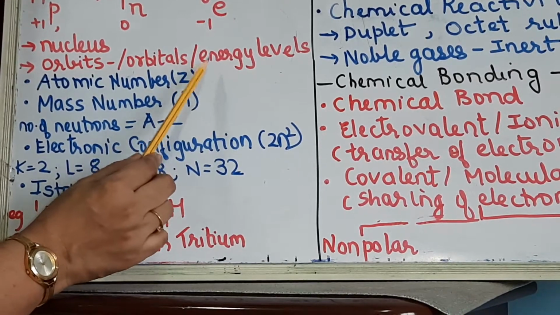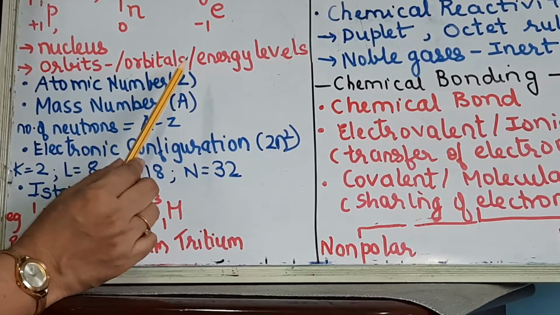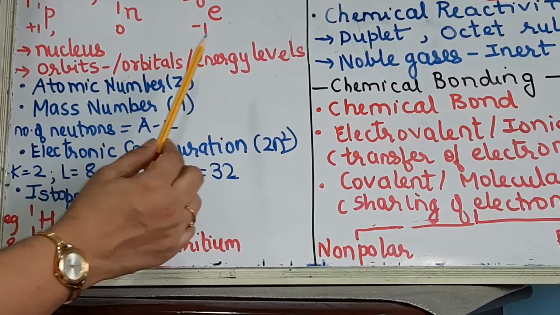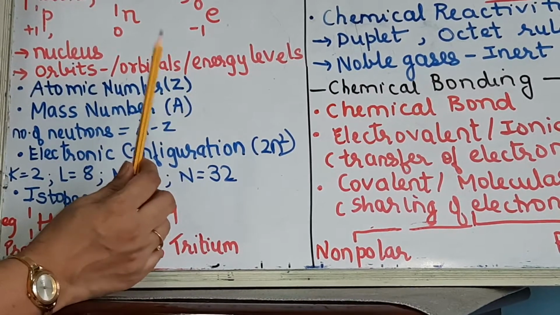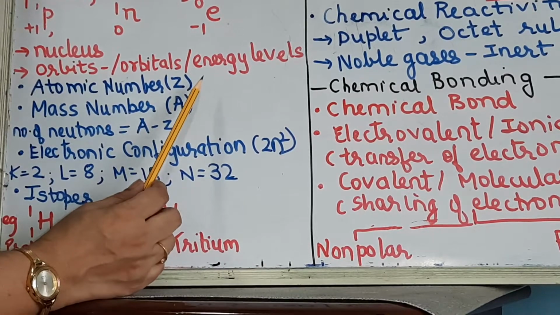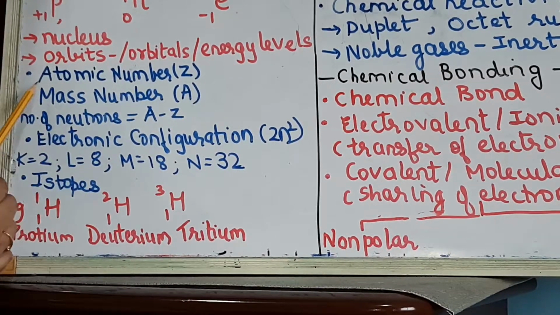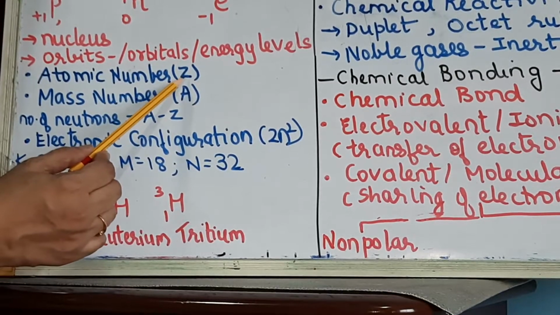So the one which is closest to the nucleus will have the least energy, which is the K shell, and as you proceed further, the energy will go on increasing. Okay, is it clear? Now coming to what is called as the atomic number. Now this atomic number is represented by the letter Z.